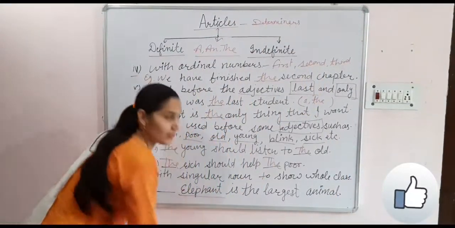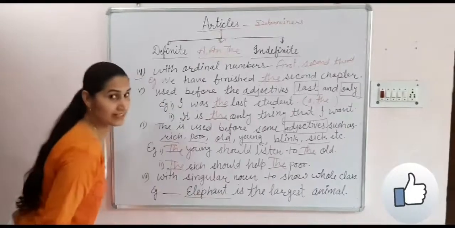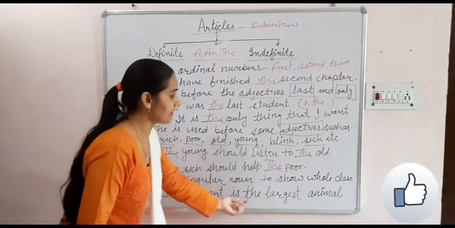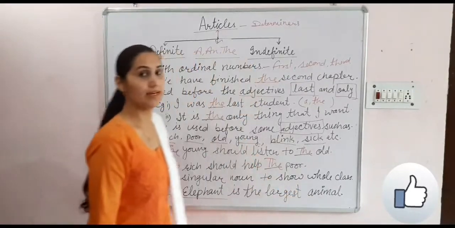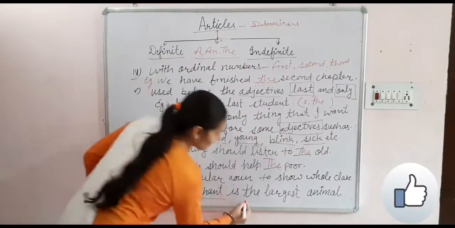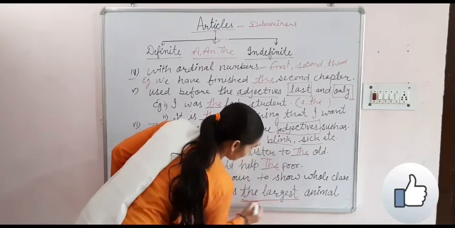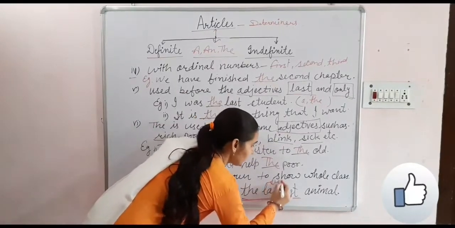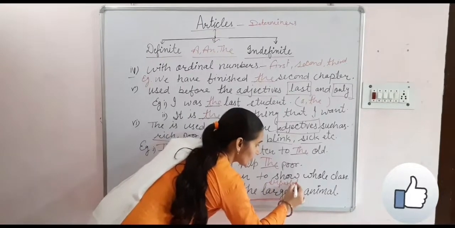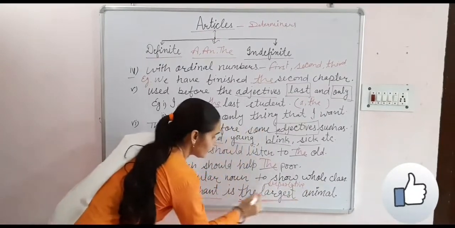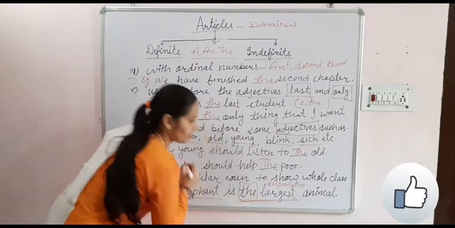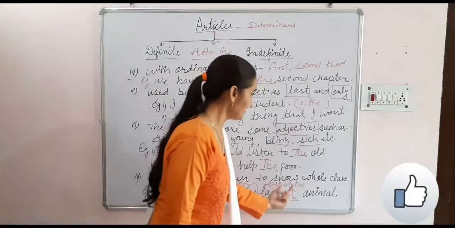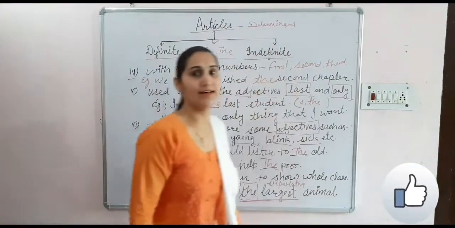Elephant is singular, there is no plural indication, but the elephant is the largest animal. And one more thing comes here also. What is largest? Largest is the superlative degree, and here also we use the. The elephant is the largest animal.